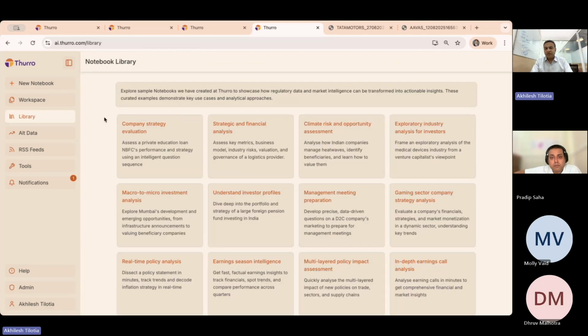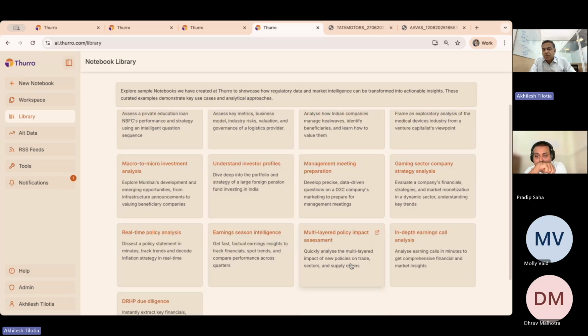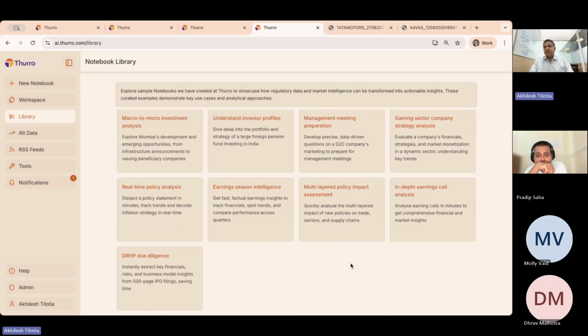In the notebook library, as you can see, we have done different types of things, analyzing the strategies of companies, trying to understand how they are thinking about the sort of strategic and financial aspects that may be relevant to the company. If you're walking into a management meeting, what are the different types of questions that you can ask? Each of these notebooks will be anywhere between 5 to 10 questions long, and this gives you a sense of the type of questions that you may want to understand and ask when walking into this.